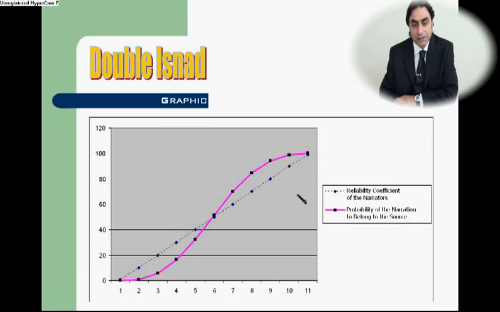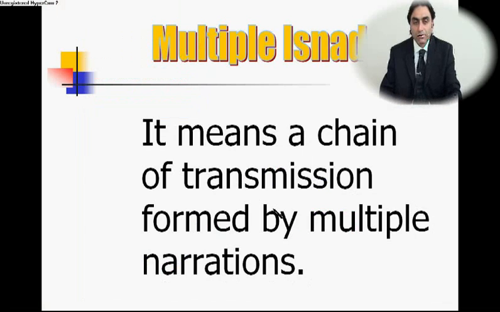Based on reliable narrators. On the other hand, unreliable narrators lead to comparatively more unreliable results. Now let's move on to the multiple isnad. In this theory, it means a chain of transmission formed by multiple narrations.